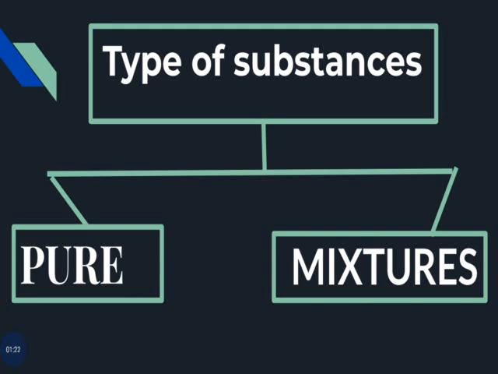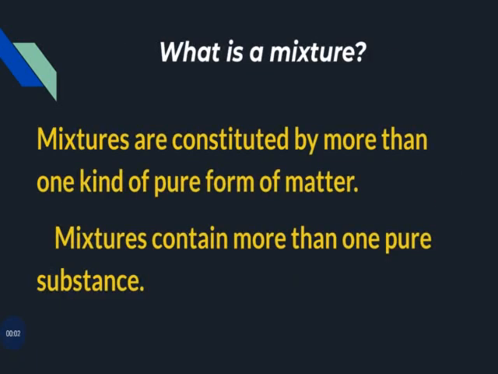We can say that most of the matter around us exists as mixtures of two or more pure components. Examples, seawater, minerals, etc. Then, what is a mixture? Mixtures are constituted by more than one kind of pure form of matter. A mixture contains more than one pure substance.